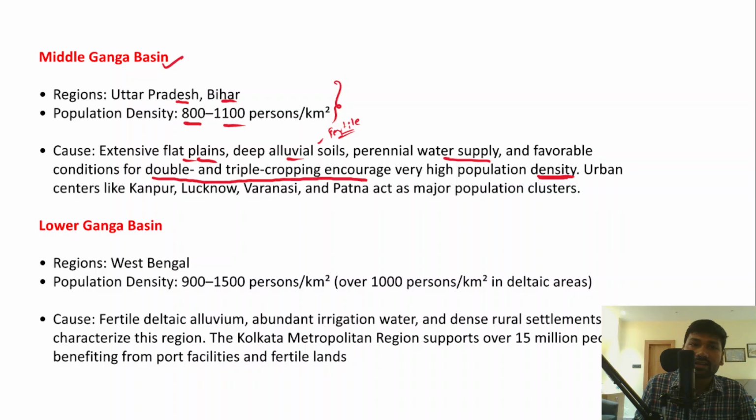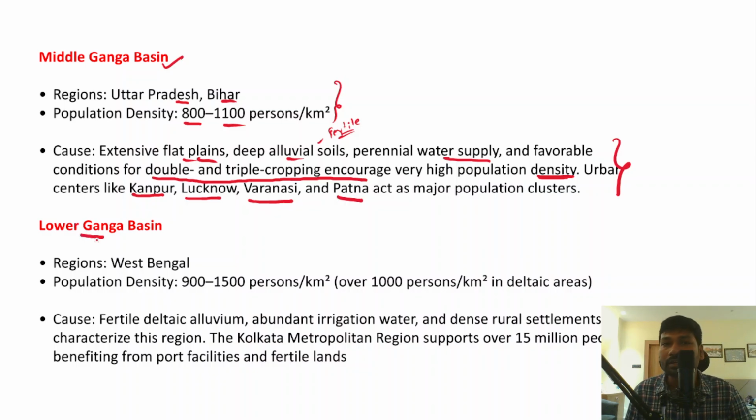And in fact, there are some urban centers like Kanpur, Lucknow, Varanasi, and Patna. So they actually act as major population clusters in this particular area. Then we need to talk about the Lower Ganga Basin. If we talk about the Lower Ganga Basin, there are some regions such as West Bengal, and in these areas the population would be around 900 to 1500 persons per square kilometer. So the population density in the Lower Ganga Basin is more than the Middle Ganga Basin.